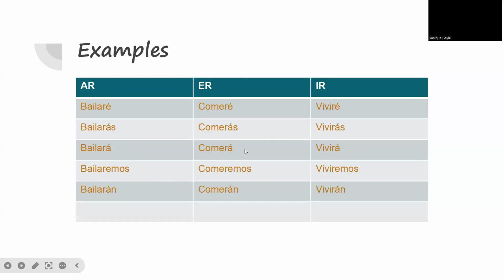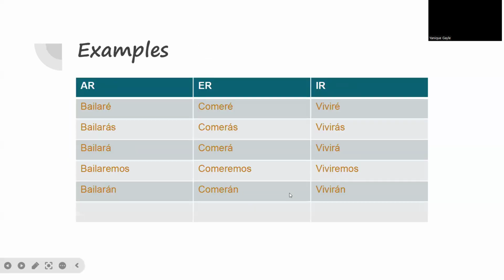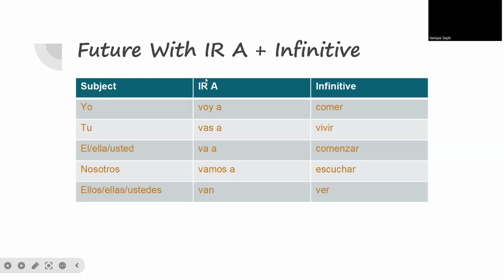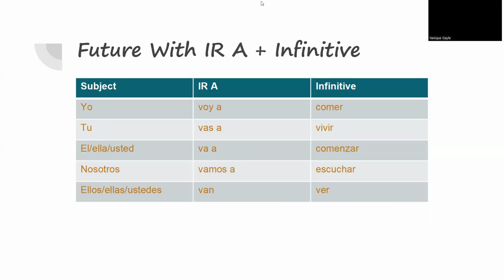I'm going to go back. So this is the will when you're using will plus the verb. Going to: ir a plus the infinitive is going to plus the infinitive. And literally, going to in English is ir a. It's the same, okay? We've seen the direct object pronouns and the indirect object pronouns throughout this course. So we're going to see how we can add it to this form.